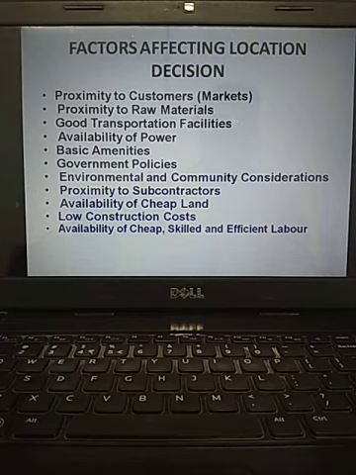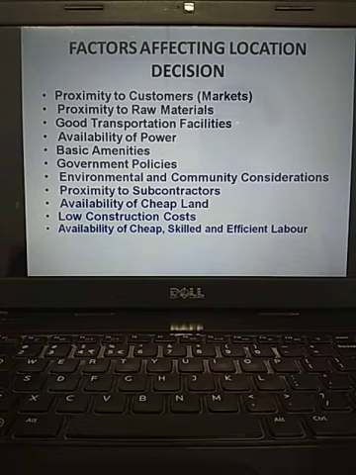Environmental and community considerations. This is most important. If you go to the northern part of India, the Himalayas, understand? There the environment will not assist to start production activities. There you find a hilly environment, it is very, very difficult to have good road facilities. Extreme temperatures would be there. And community considerations, these are all social problems. Few people will not allow certain kinds of companies in their proximity. So these are very, very important.